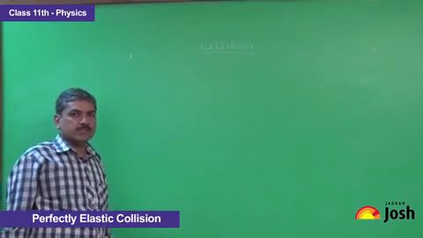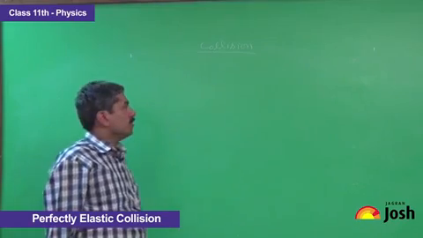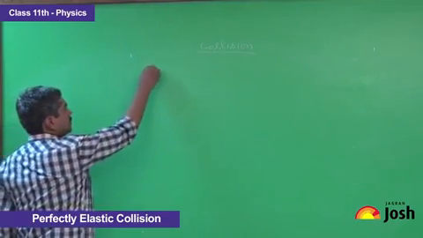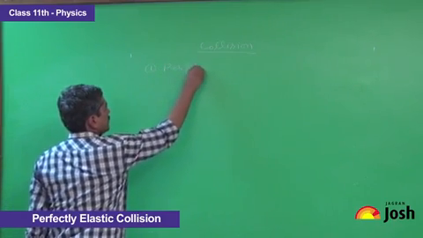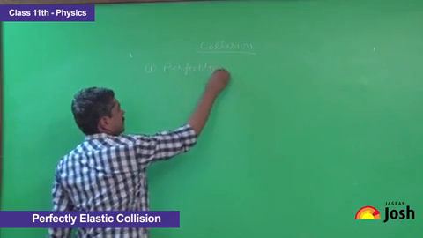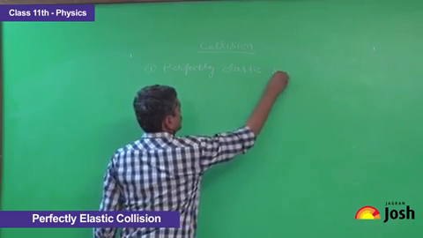Today we will study the next topic of physics, that is collision. The first part is perfectly elastic collision.